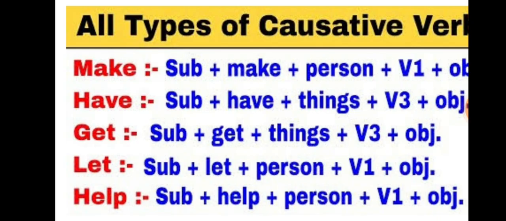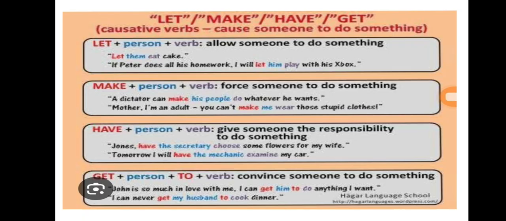You just have to remember that have and get are two causative verbs in which things will be used along with the third form of the main verb. Otherwise, it is S M P V O, right? So S M P V O, and for these S M T V O. This way you have to just remember.